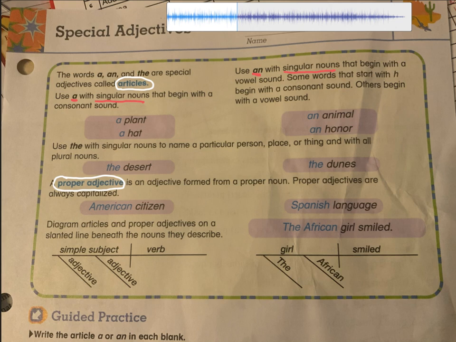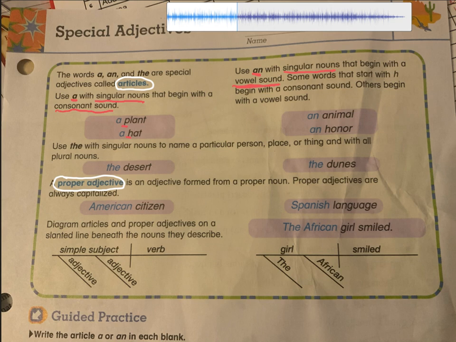But the difference is a is used with the consonant sound and an is used with the vowel sounds. Look at our examples. A plant, a hat. P is a consonant sound. H is a consonant sound. And they are both singular nouns. So you would use a.